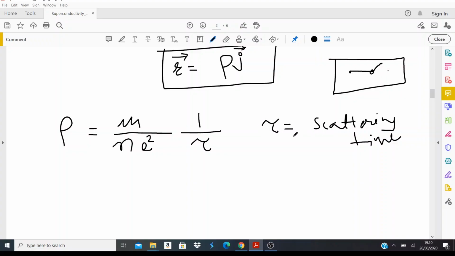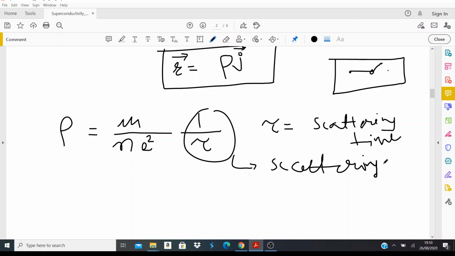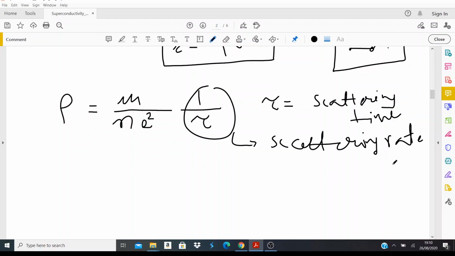It's the time between two scattering events, so then 1 by tau will be a big number, and the scattering rate will be high. So 1 by tau is nothing but the scattering rate of electrons inside a solid, how often electrons scatter. That's really the simple Drude model.